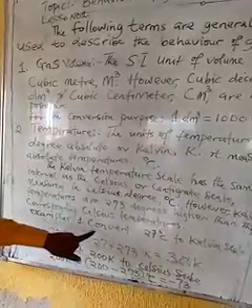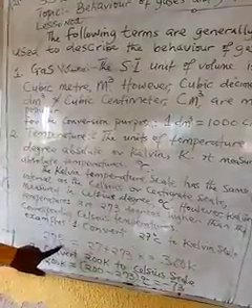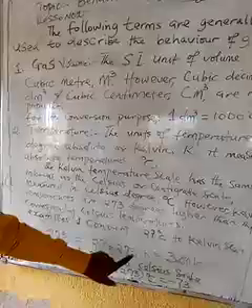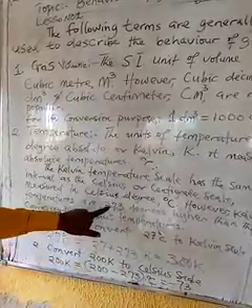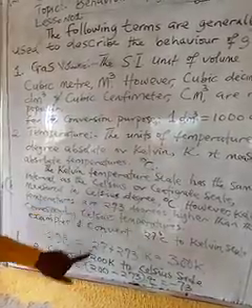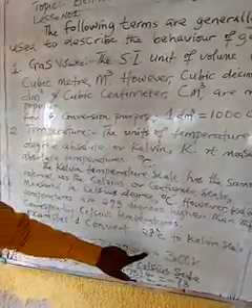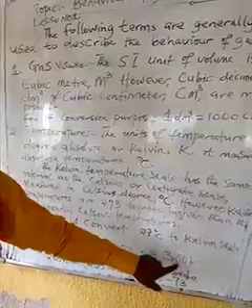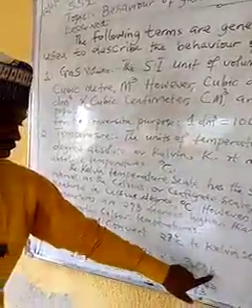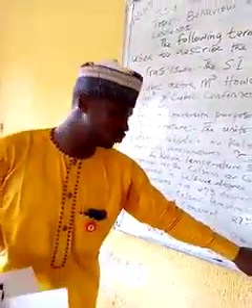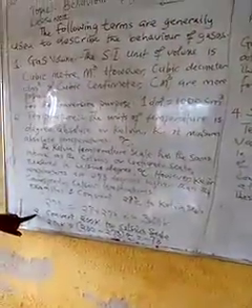Like for this example, we say convert 27 degrees Celsius to Kelvin. This is 27 degrees Celsius. This is equal to 27 plus 273. Whatever you have as degrees Celsius, you add it to 273. Whatever you get is what you are going to use in Kelvin, this time not in degree Celsius, because you have already converted it to what? To Kelvin.